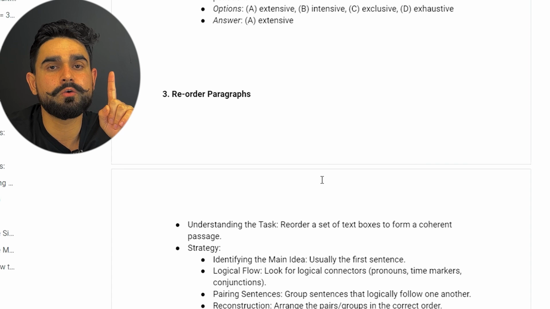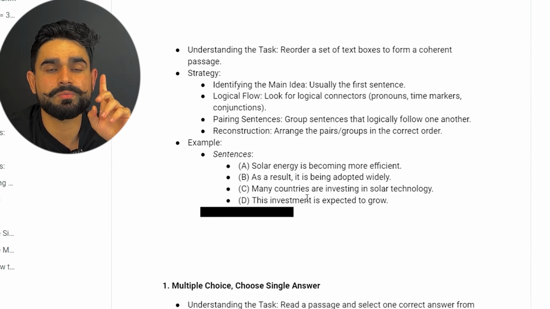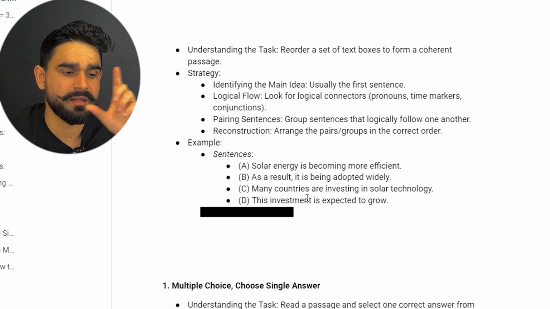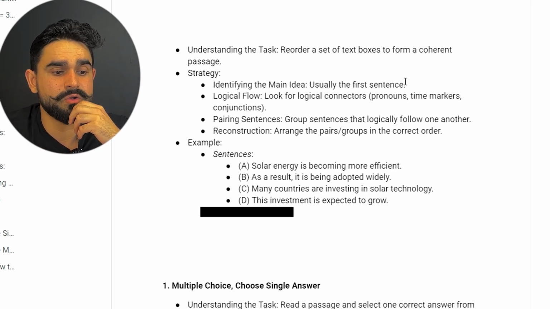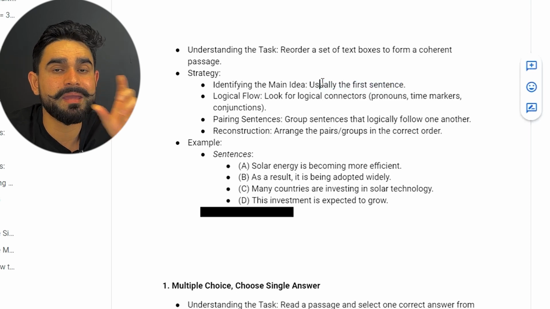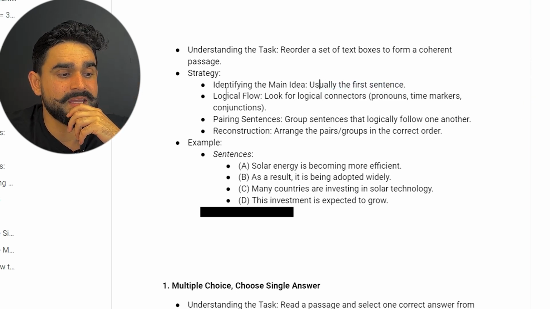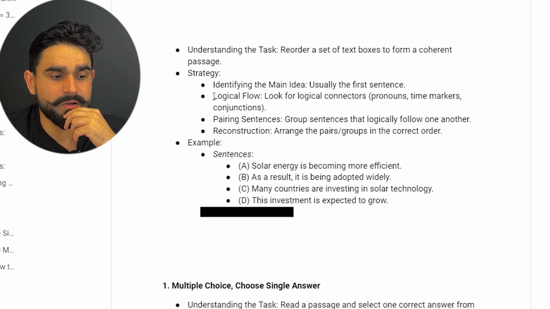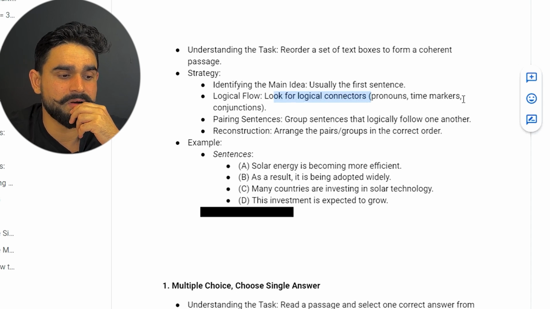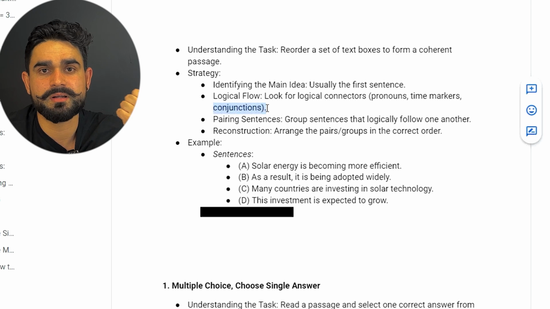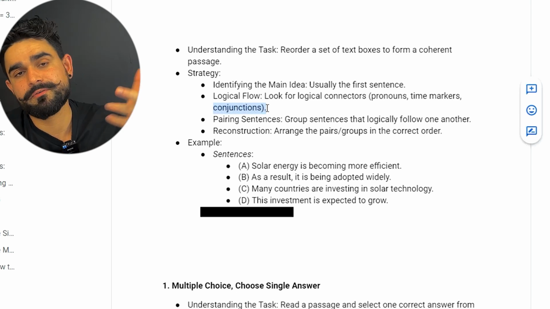First thing, guys, you look for the independent sentence. You find out the main idea of the sentence. What is the main idea? So that's going to be our first sentence, the main idea, the independent sentence. I'll explain further. And then you look for the logical flow. Look for the logical connectors, for example, pronouns, time markers, and conjunctions, like the conjunctions we discussed before as well, like "and", "therefore".